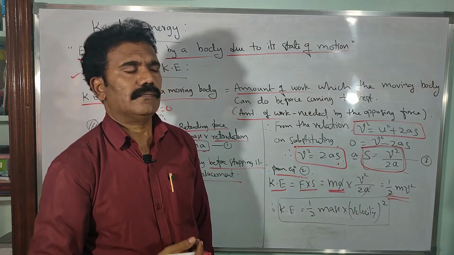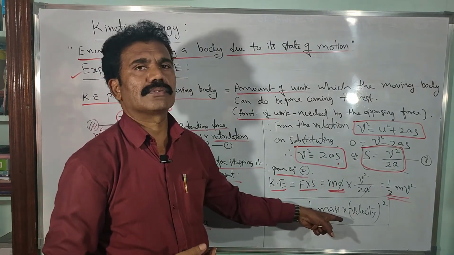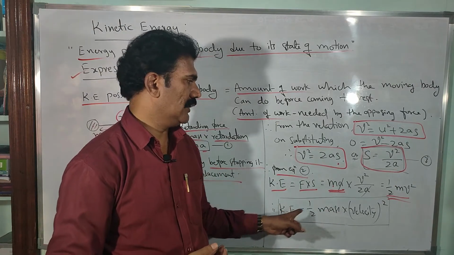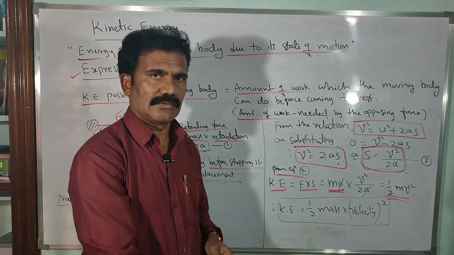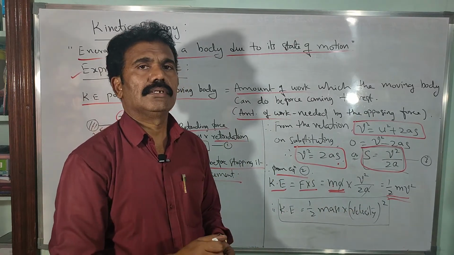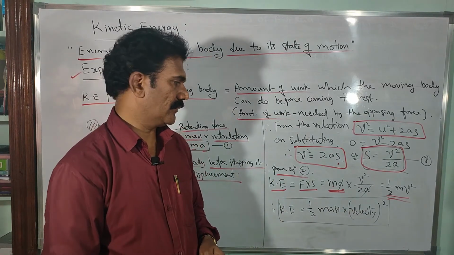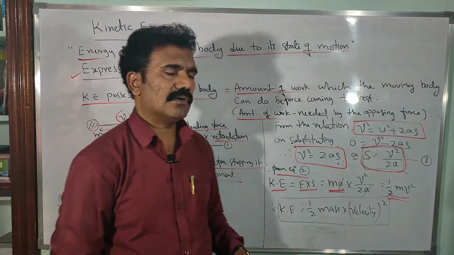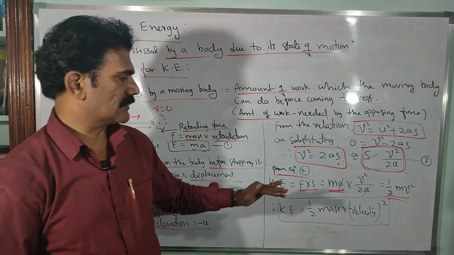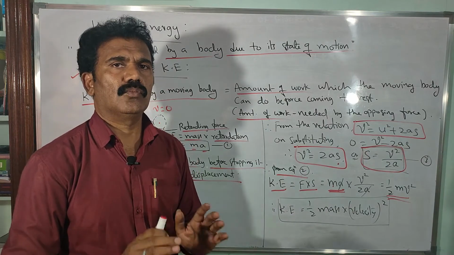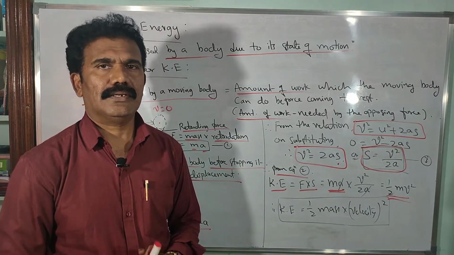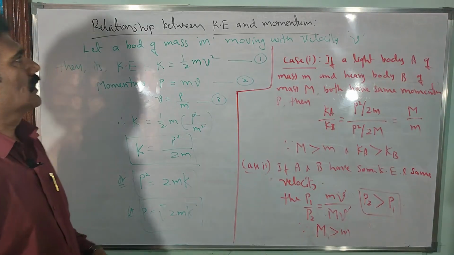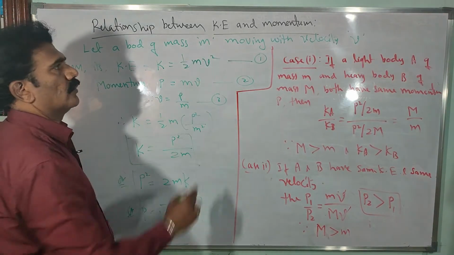So the bigger mass of the body can possess the larger kinetic energy, and similarly the faster moving body with the greater velocity also possesses more kinetic energy. This is the standard expression for the kinetic energy of any moving body. You should remember it as half m v square. Clear? Now look at one more relationship between kinetic energy and momentum.